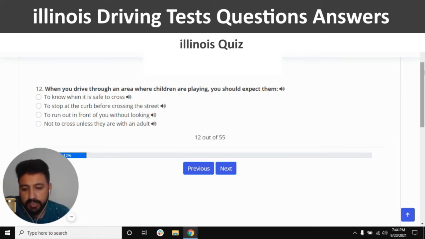The right answer of this question is to run out in front of you without looking. So I'm going to click on the third option.